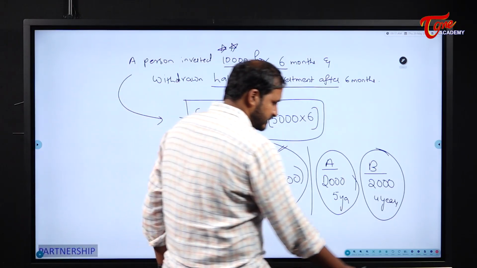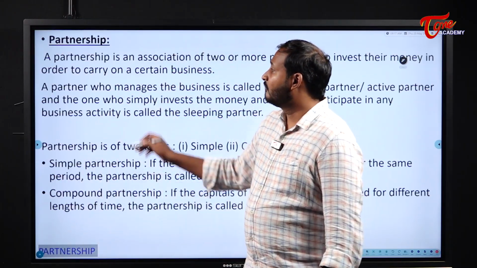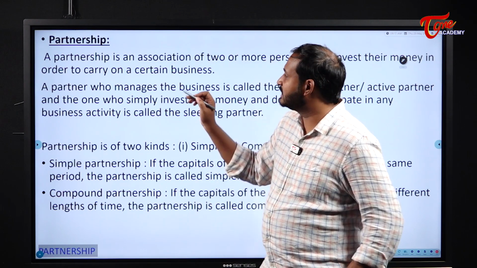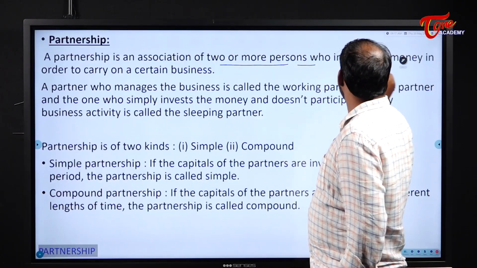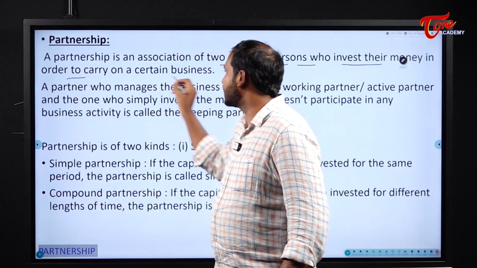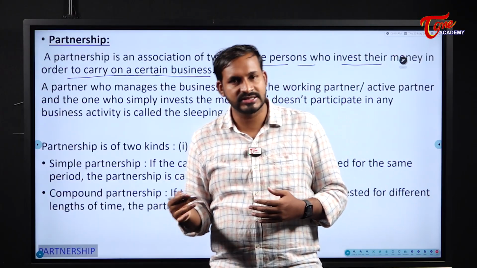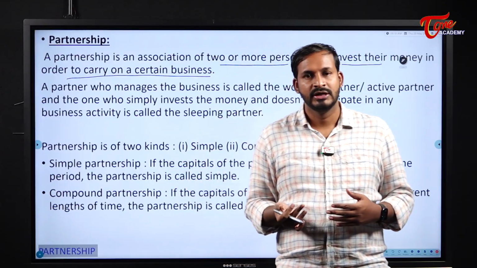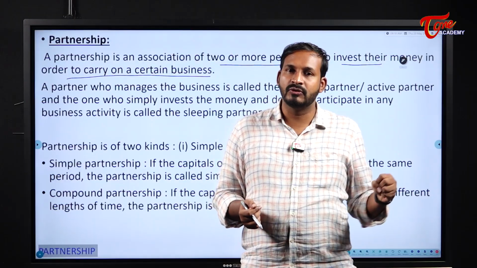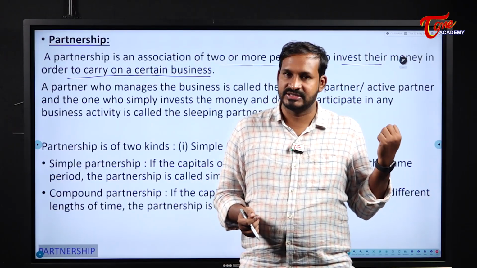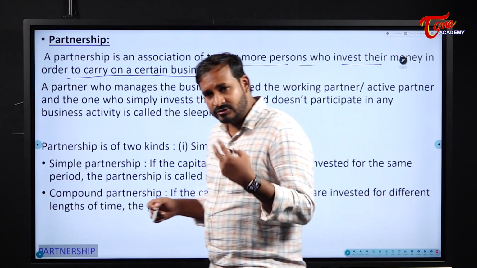Okay. Right. Next. Now see here, generally, what is called a partnership? A partnership is an association of two or more persons who invest their money in order to carry on a certain business. Okay, that means there will be not only two persons, sometimes there will be 3 or 4 also in our questions. So generally a partnership means a group of persons come together and start a business by investing some money.